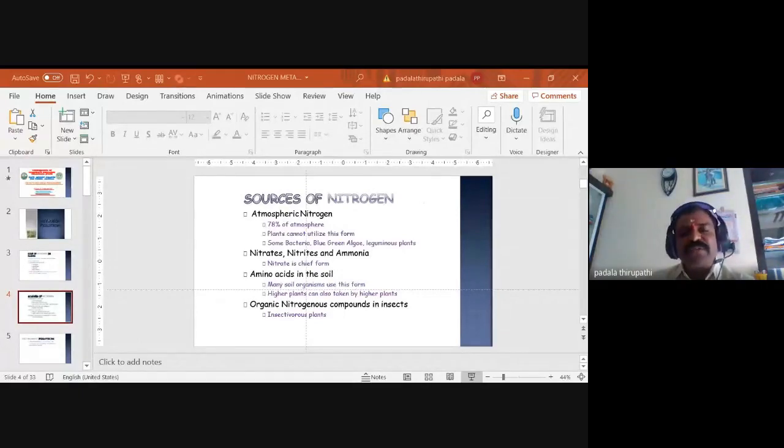Then there are organic nitrogenous compounds in insects. We have already discussed insectivorous plants. What are the insectivorous plants, Amma? Nepenthes, Drosera, Dionaea, Utricularia.